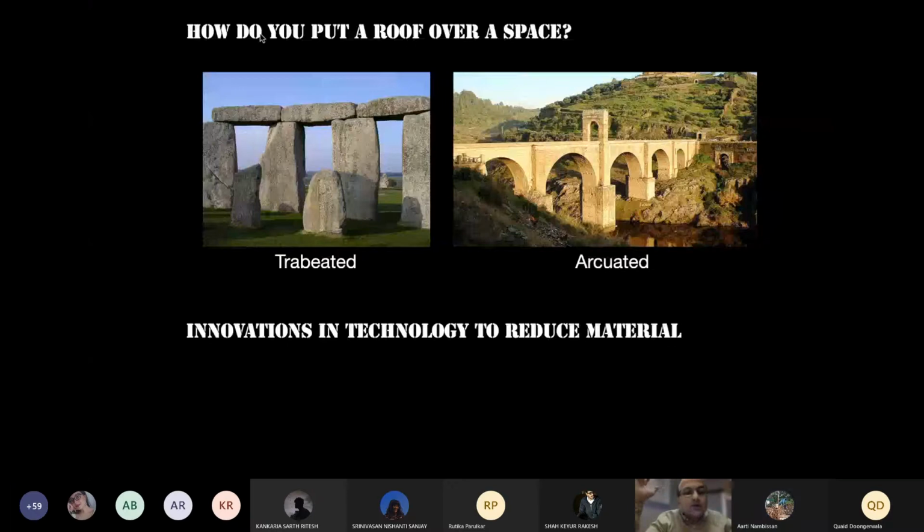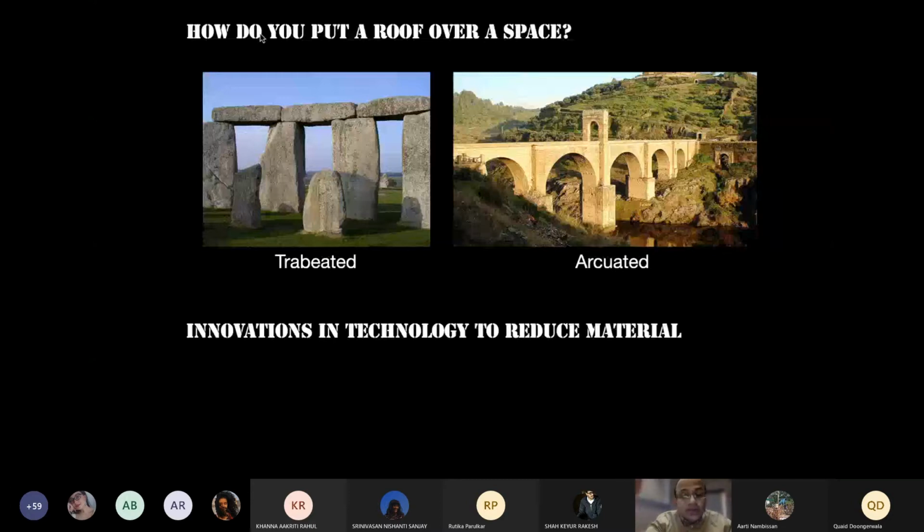So you have a post and lintel system, which has vertical elements and horizontal elements, and an arcuated system, which is essentially an arch. As architects, we are always concerned about this: what is the enclosure and what is the roof? These are the two basic ways in which you can look at it.